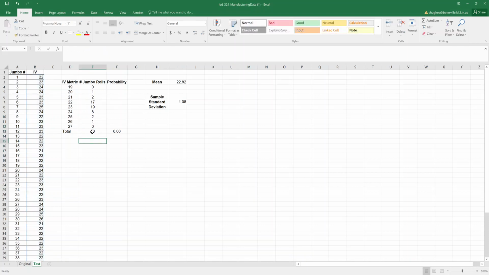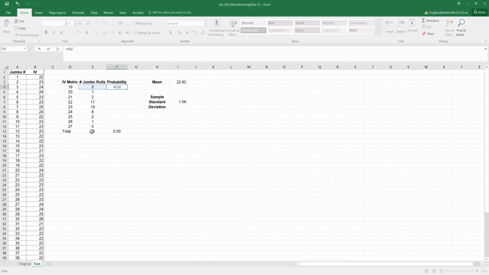In total, we will see there are 50 jumbo rolls, which is how many jumbo rolls are in this test data set. And then I will go through and find what is the probability. I'm going to write a simple formula to do this as well. I will type equals. I will click on cell E4. I will type a division sign, and then I want, in this case, the value to always be divided by cell E13, or the total number of jumbo rolls.